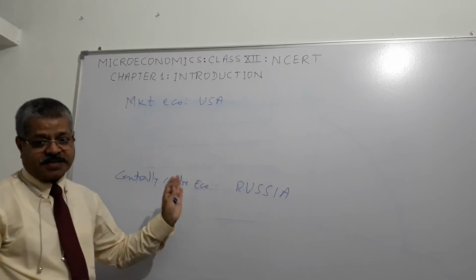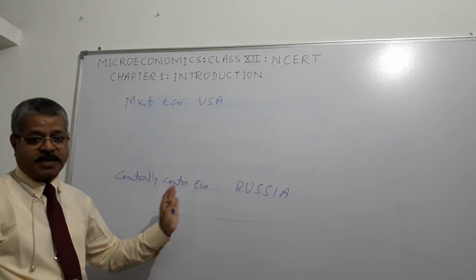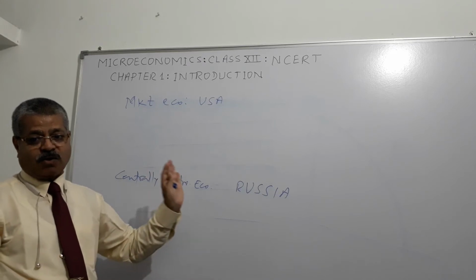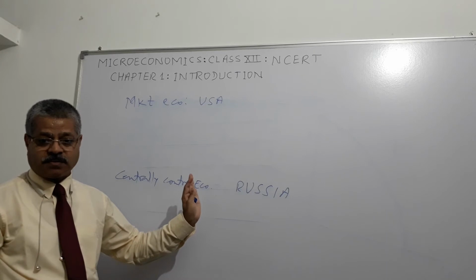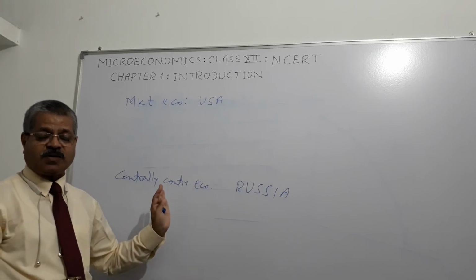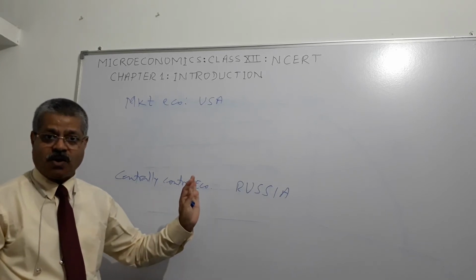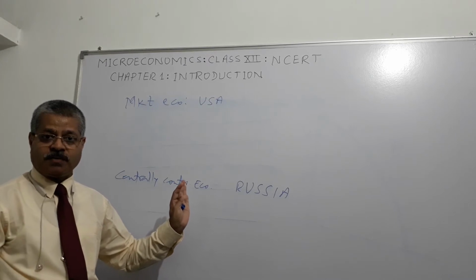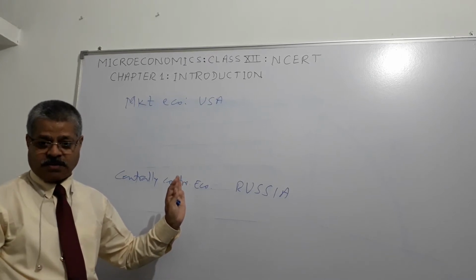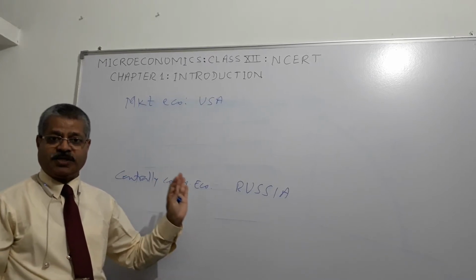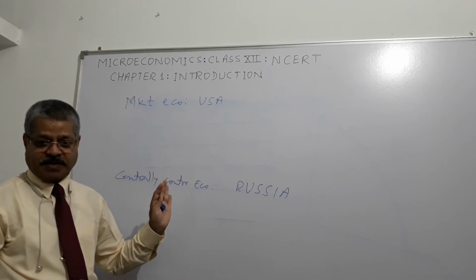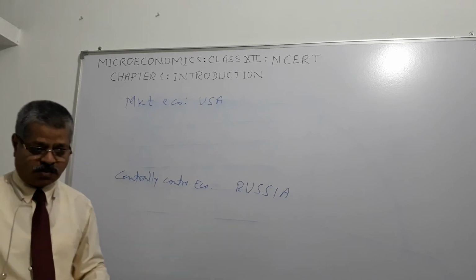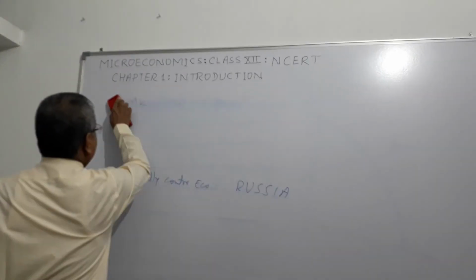The government or the central authority plans all the important activities of the economy and takes all the important decisions regarding allocation of resources and distribution of goods and services to the people in society, right? They control, they supervise, they monitor production, exchange and consumption, right?